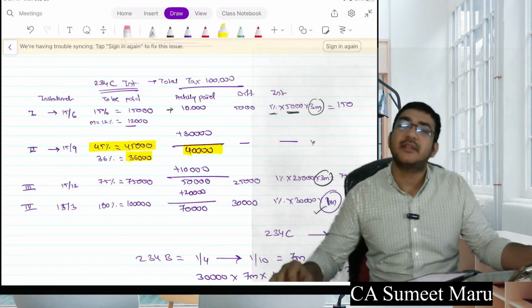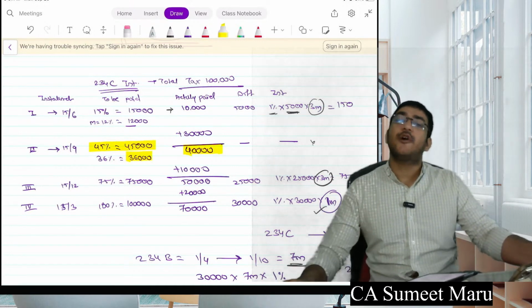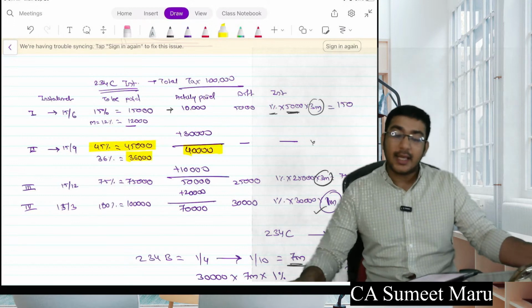There is no minimum limit for the third and fourth, Bhavya. The minimum limit is only for the first and second. That is 12% and 36%.